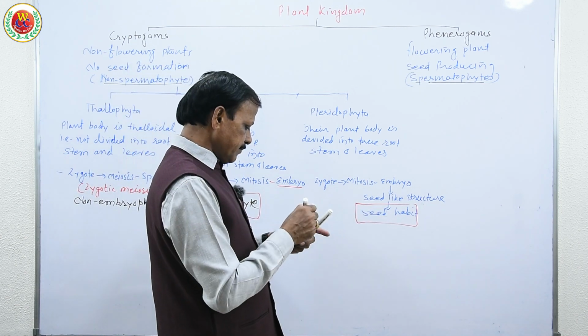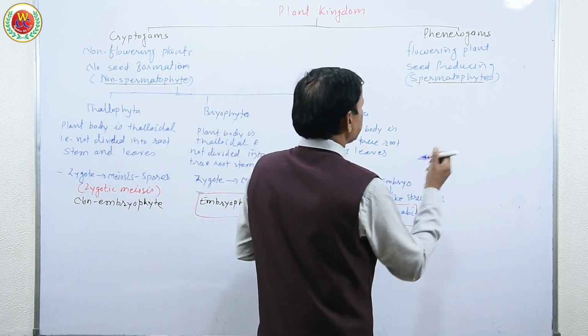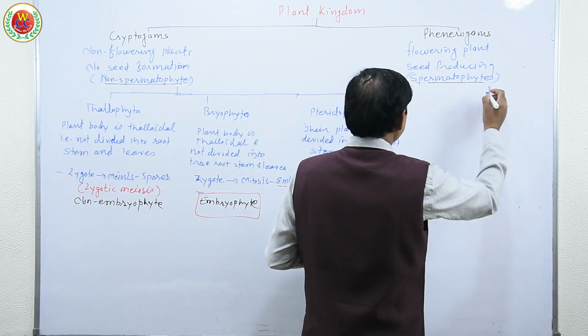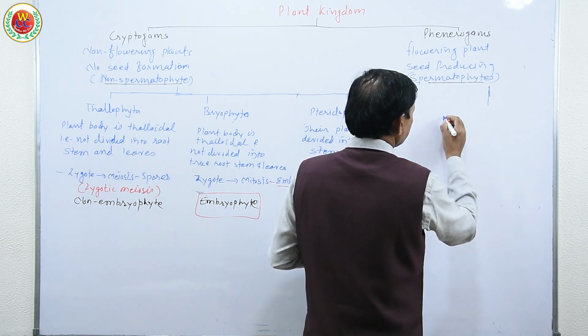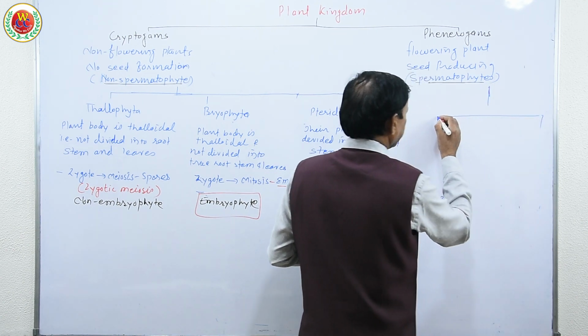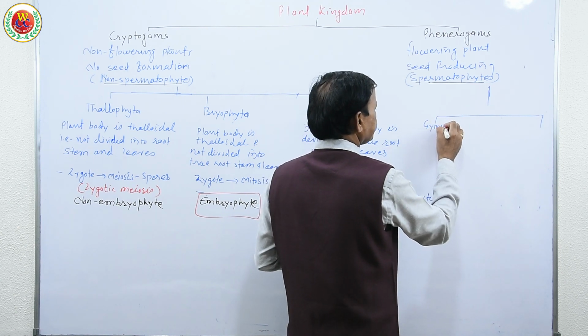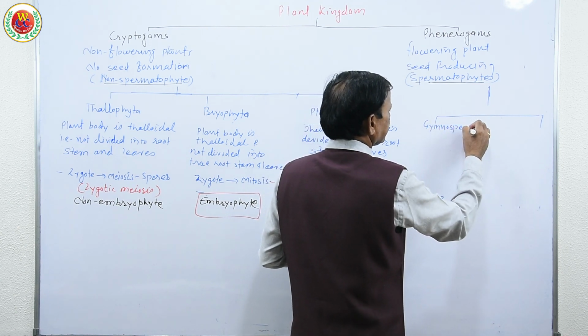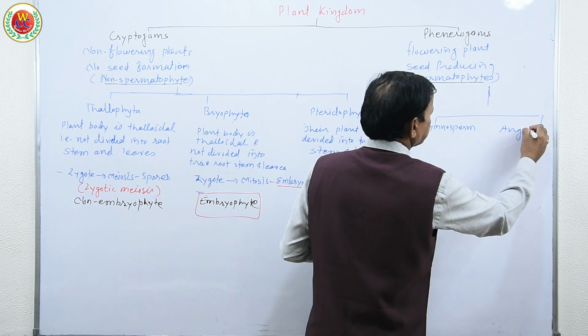Therefore, more development. Now here, this spermatophyte is again classified into two groups, Gymnosperm and Angiosperm.